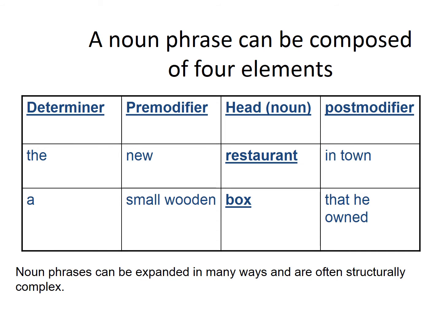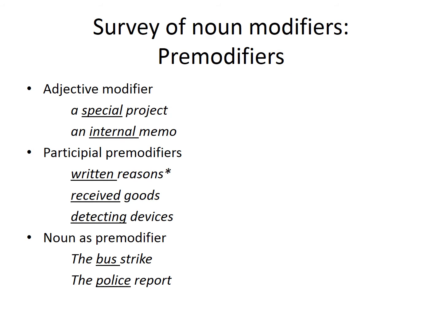Let's take a look. So, pre-modifiers, you can have adjectives like a special project, an internal memo. Participial pre-modifiers: written reasons, received goods, detecting devices, so things like that. And then also we have nouns as pre-modifiers.